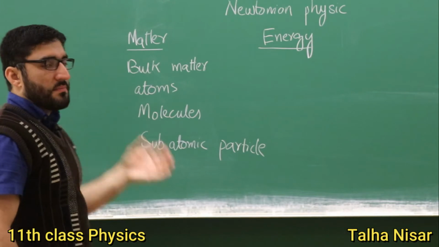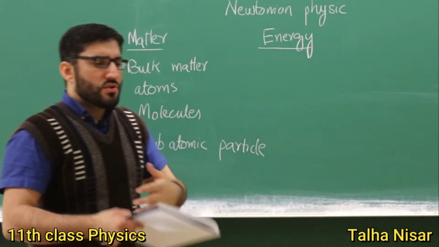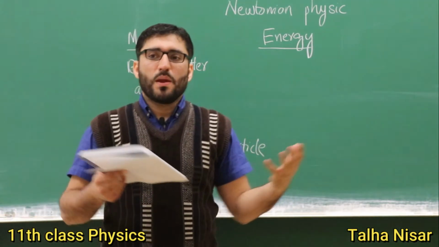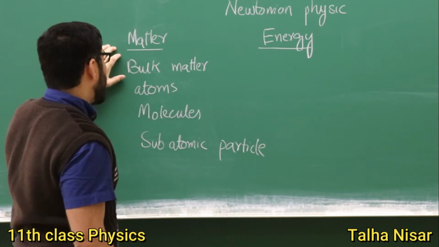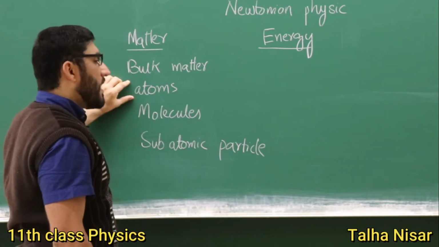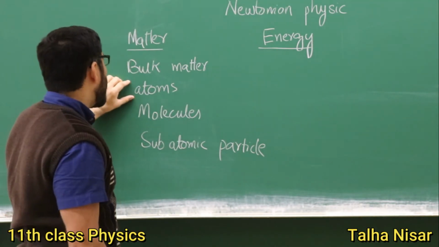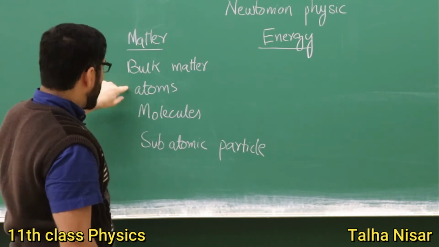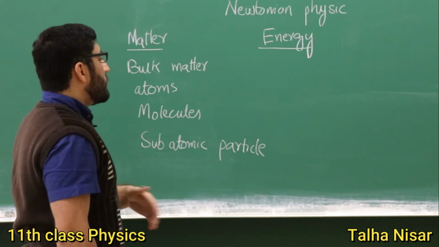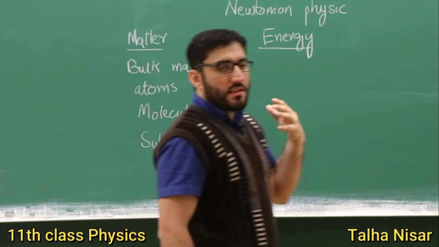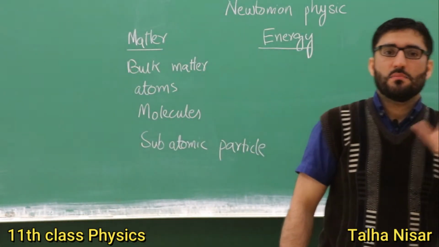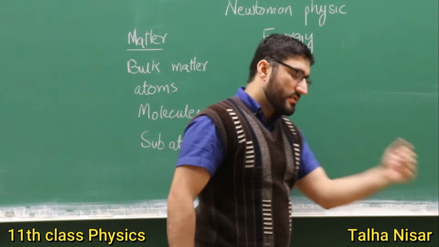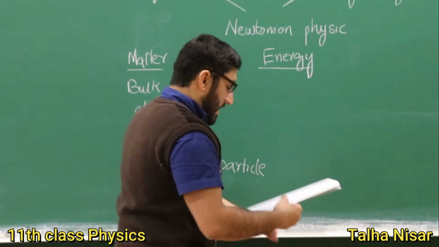Bulk matter is something which is not very small. Anything that we can see around us is called bulk matter. And then we have the very, very small matter, which is the atoms, or the molecules, which are made up of atoms. And then we have the subatomic particles like electrons, protons, neutrons, or other subatomic particles.